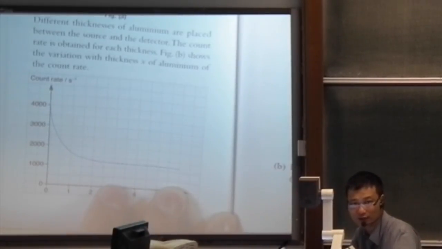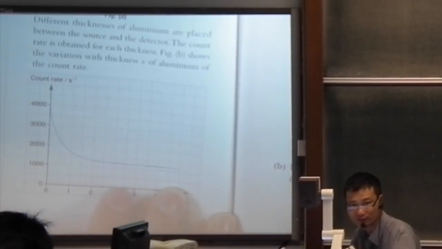but aluminium sheets cannot effectively absorb it, so it must be gamma.